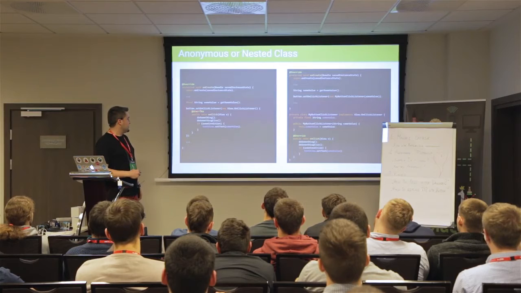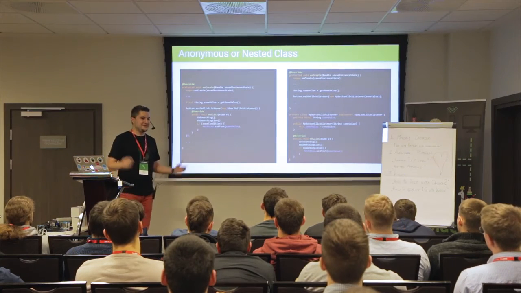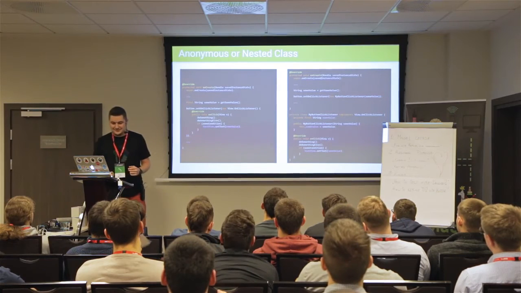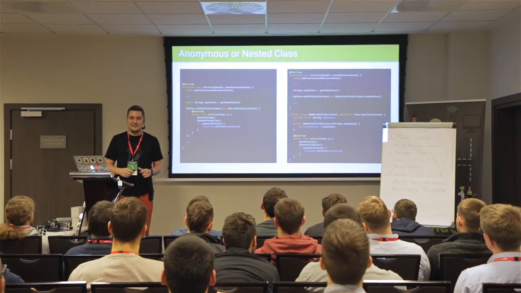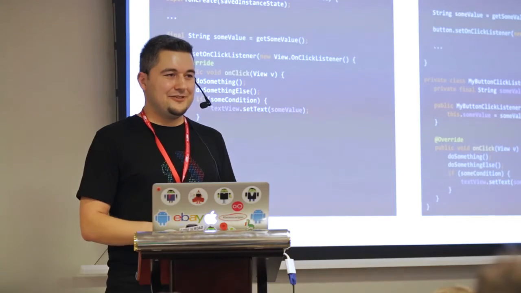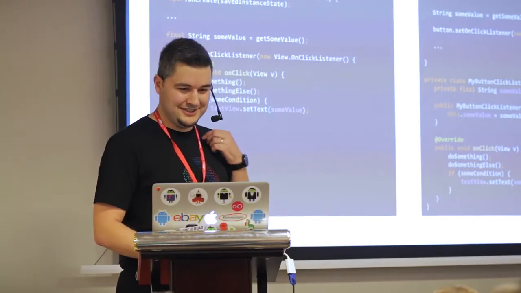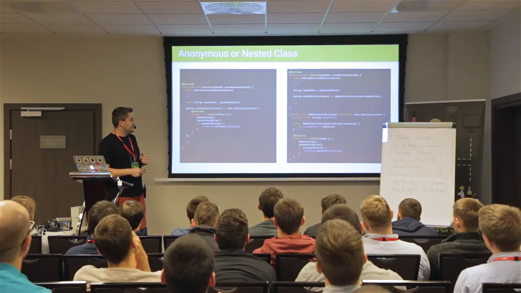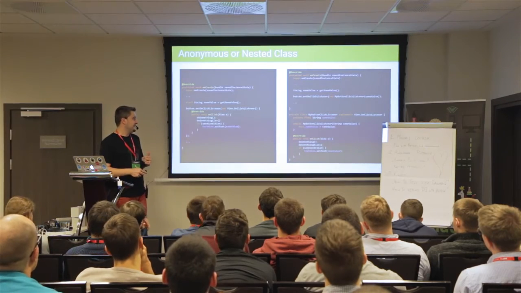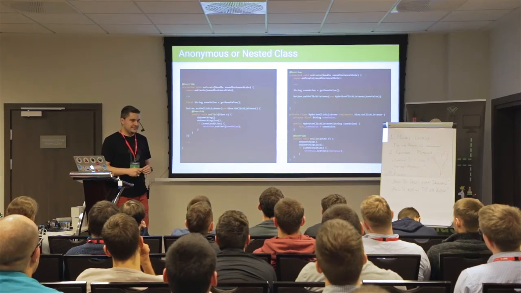We often do this kind of stuff, right? Button.setOnClickListener, new OnClickListener, because Java allows us to. And we just put a ton of stuff in this onClick method, do everything there, and we are already lost in this part of the code. But instead, you can extract that class as a nested class and use just my button click listener, done.